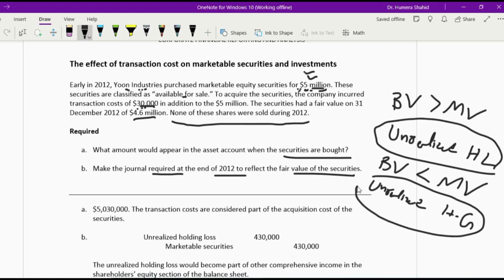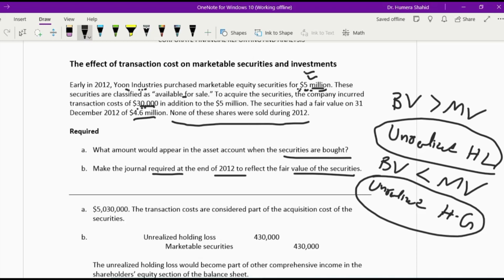Now the question is where this unrealized holding loss or gain will go. It depends on which type of securities we have. If we have trading securities, they are going to affect your income statement. But if we have available for sale securities, they are going to affect other comprehensive income, which is part of equity.